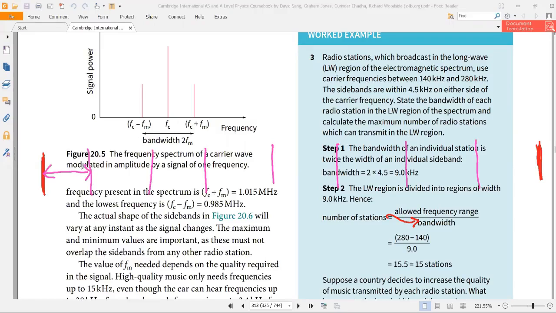But if you increase the bandwidth, then the number of radio stations will decrease. This bandwidth will increase up to this, then this. So now the number of radio stations is 1, 2, 3, 4, 5. So now we have 5 instead of 8.